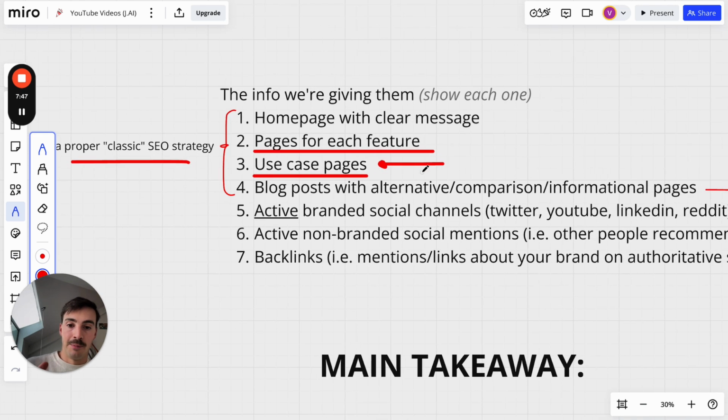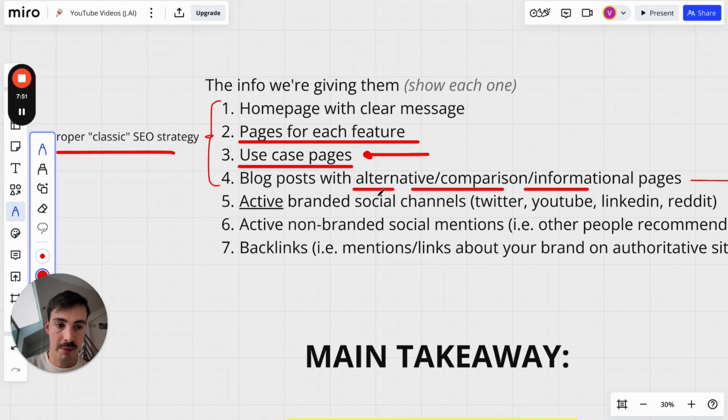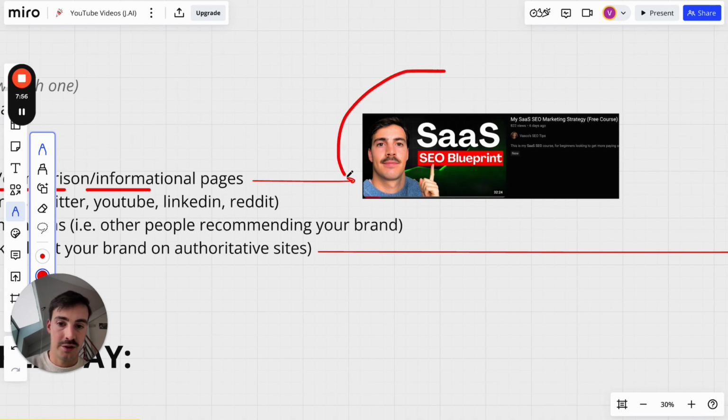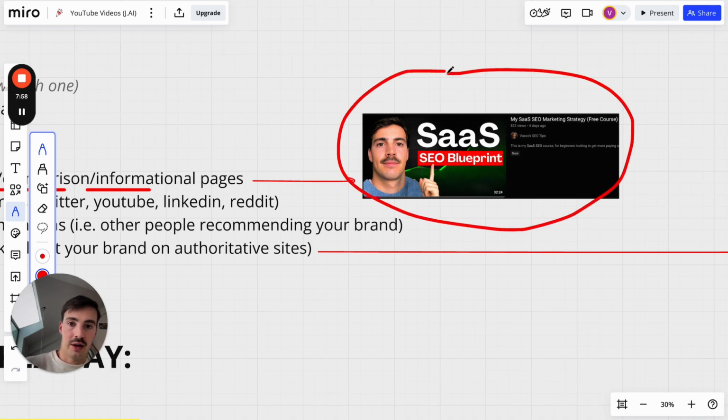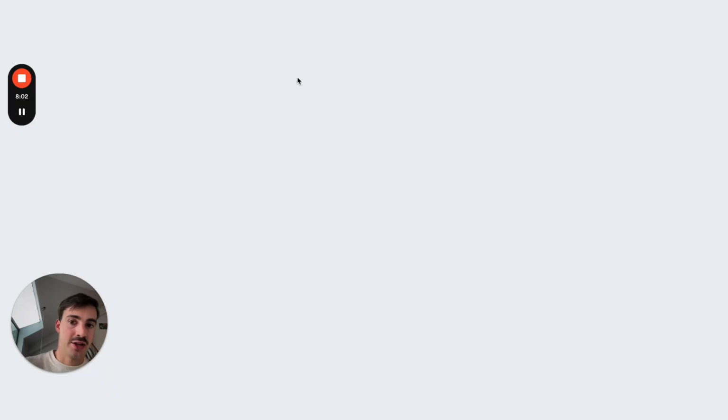And then blog posts, right? Blog posts with alternative, comparison, and informational pages. This is one of the most classic SEO strategies right here. I'll leave a link down below for the video which goes over this SaaS SEO strategy, the classic SEO strategy for showing up on Google and Bing.